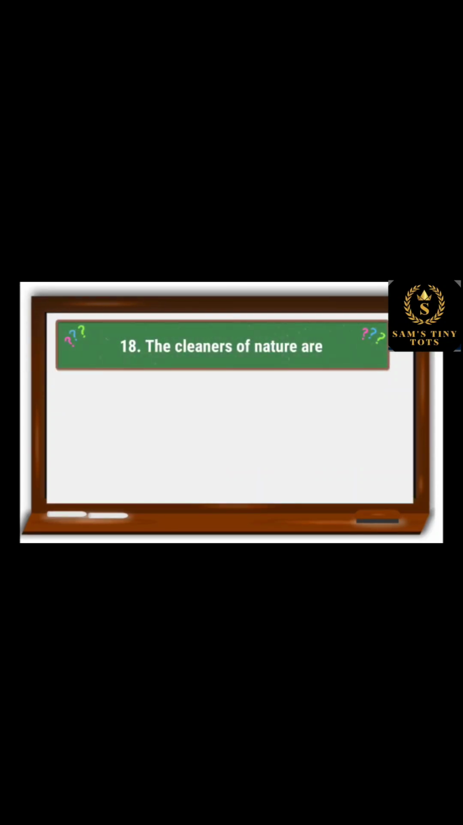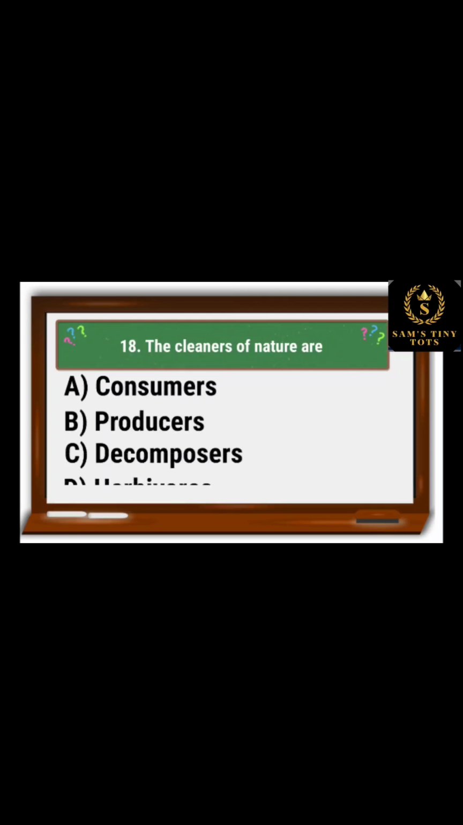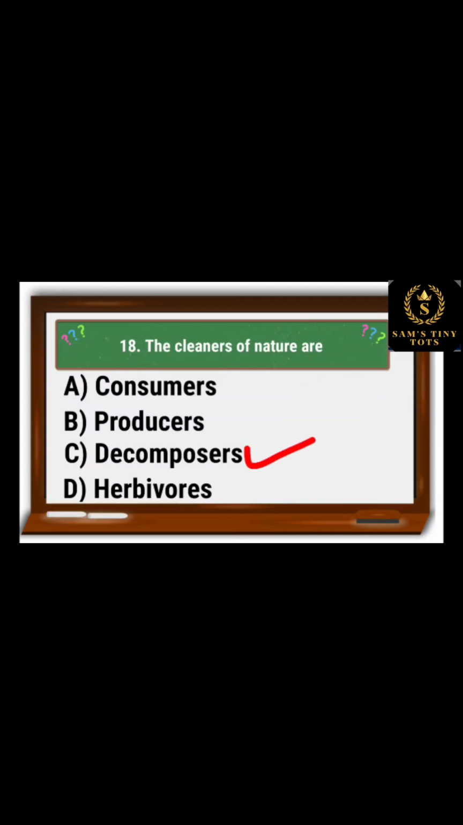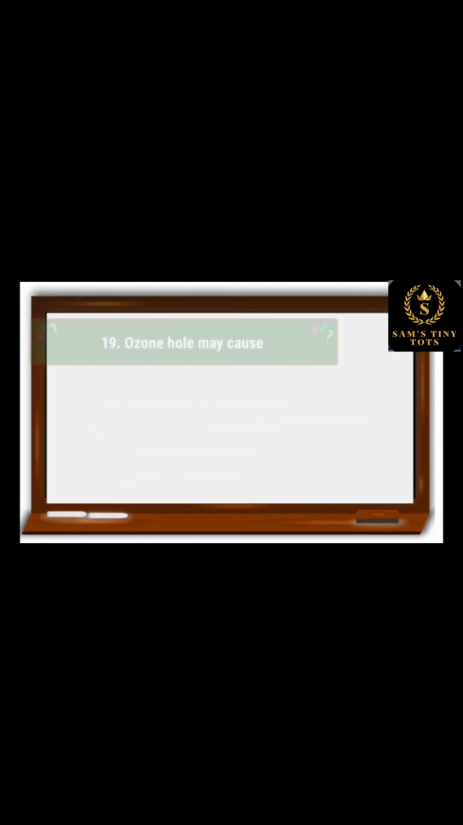18. The cleaners of nature are: option A, consumers; option B, producers; option C, decomposers; and option D, herbivores. And the correct option is option C, decomposers.